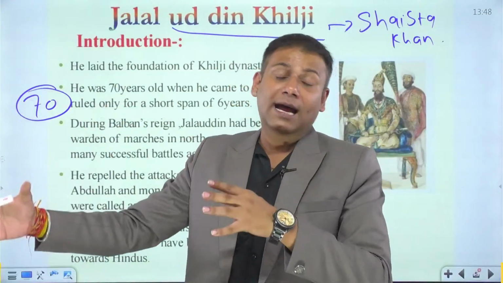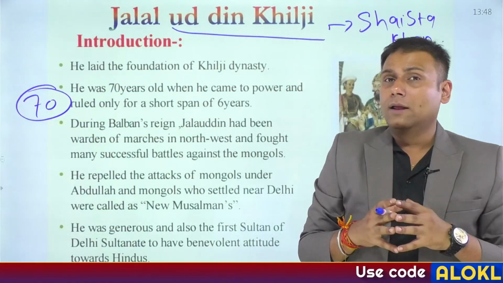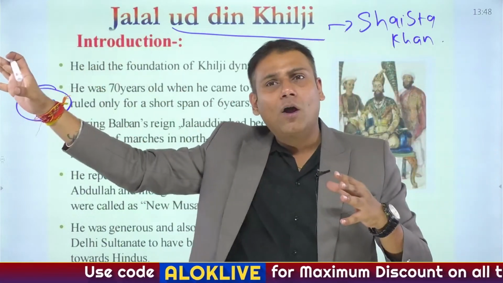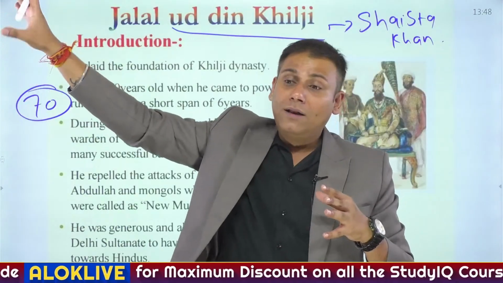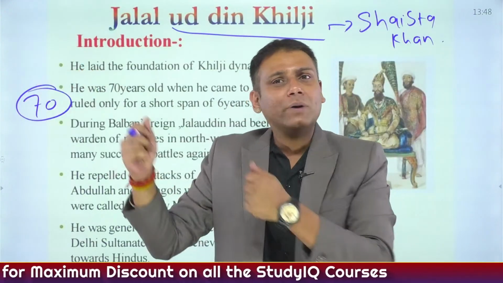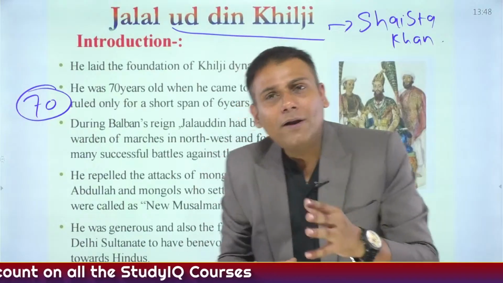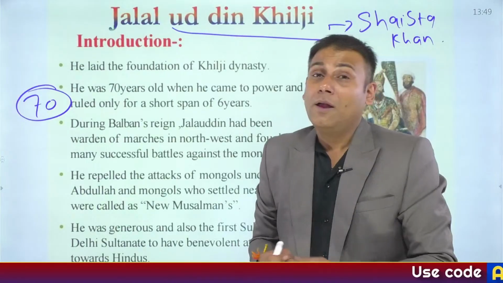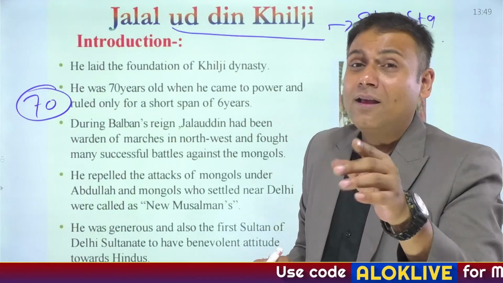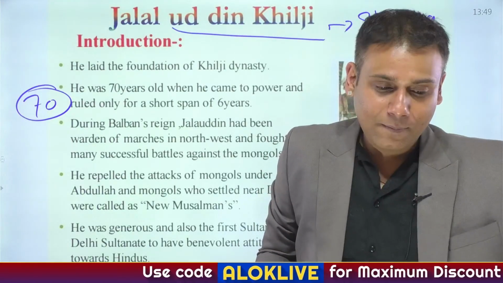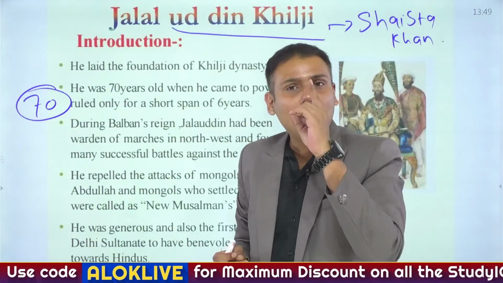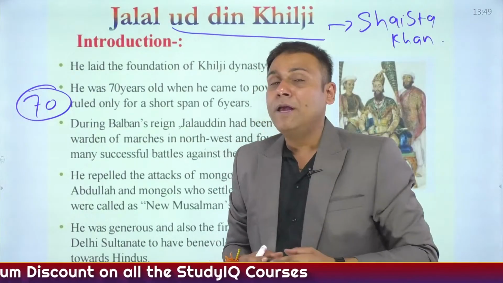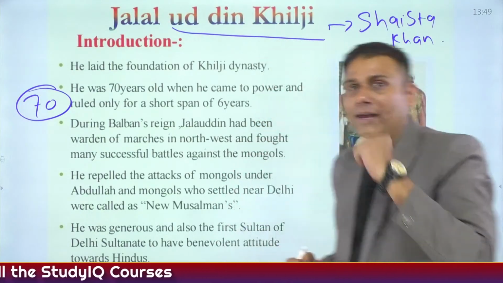Another story narrates that there were many people who were also involved in robbery. They were caught and taken to Bengal, and when they were taken to Bengal, they were set free. So this person did not get involved in harsh punishments, but this was mistakenly taken in a wrong manner by the nobles. Somebody's leniency cannot be taken as a weakness, and in the coming years, this was proven by Jallaludin Khilji.